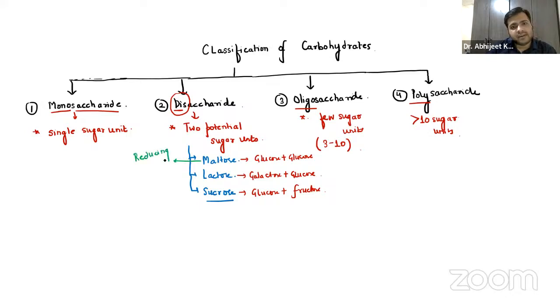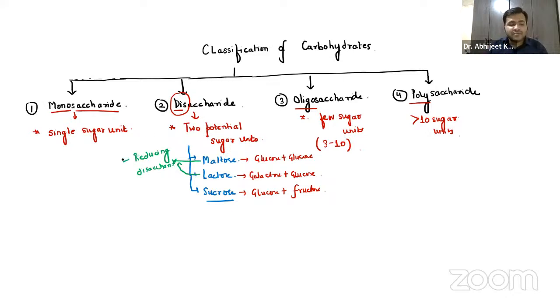Even lactose is a reducing disaccharide. Now, what is the difference between reducing and non-reducing, guys?